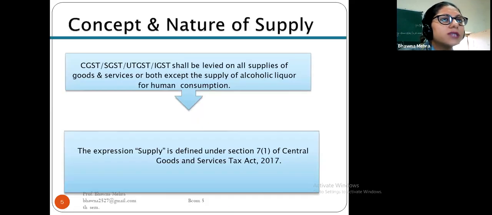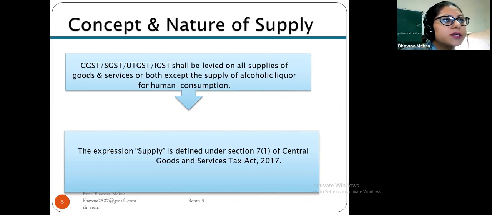Now we come to the concept and nature of supply. The CGST, SGST, UTGST and IGST shall be levied on all supplies of goods and services or both, except the supply of alcoholic liquor for human consumption. So all the supplies of goods and services are included in this.